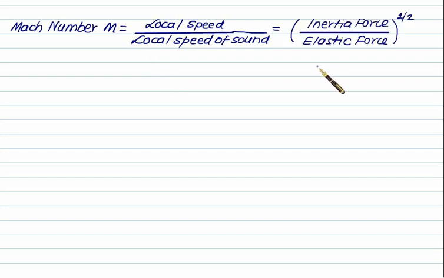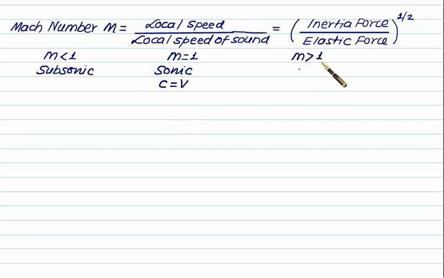Alternately, the Mach number is given by inertia force divided by elastic force, and you have to take the square root of this term. So based on the Mach number, if we have a Mach number less than 1, it is called subsonic compressible flow. If we have Mach number equal to 1, it will be called sonic. In the case of sonic, the velocity of sound is same as the velocity of fluid. Here V represents the velocity of fluid. And if we have Mach number greater than 1, it is called supersonic.